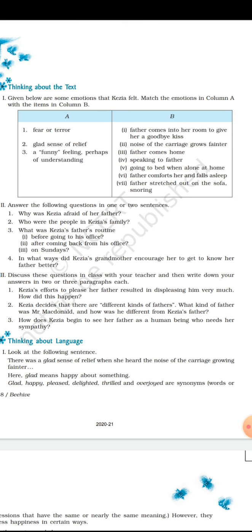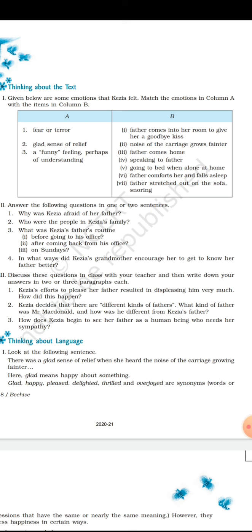Match the emotion in column A with the item in column B. In column A, some emotions related to Kezia are given: the first is fear or terror, the second is glad sense of relief, and the third is a funny feeling perhaps of understanding. Now you have to match these with the sentences in column B and see which sentences triggered this feeling in Kezia.